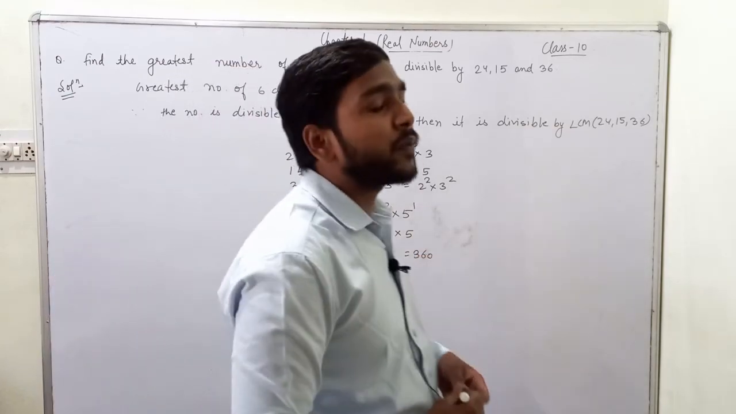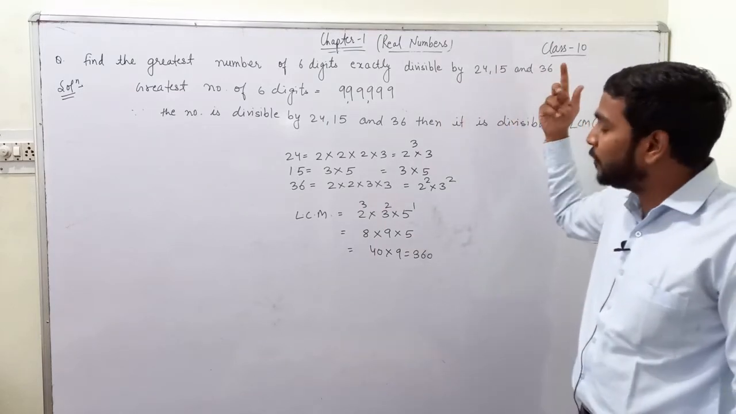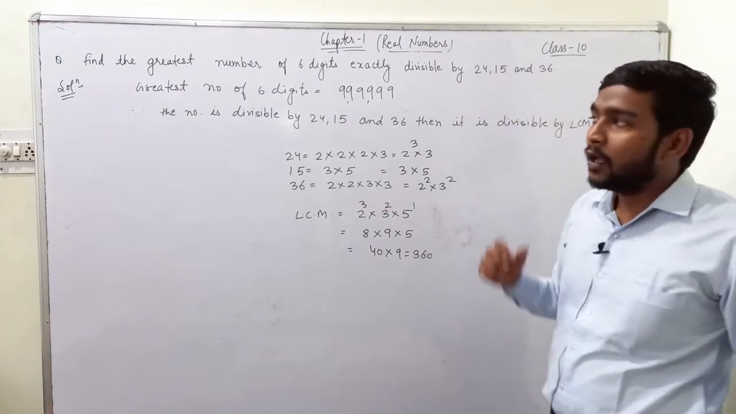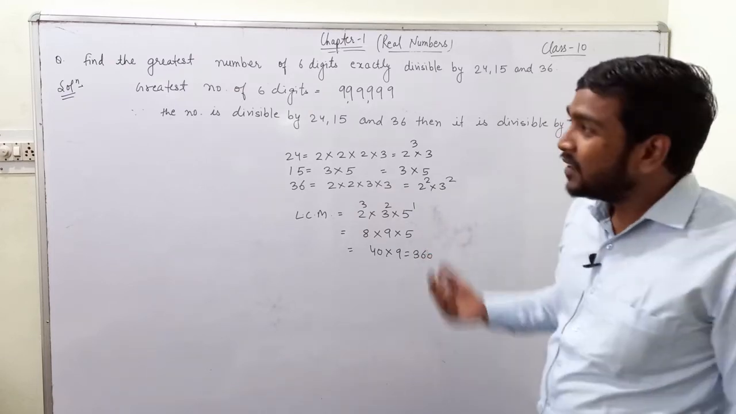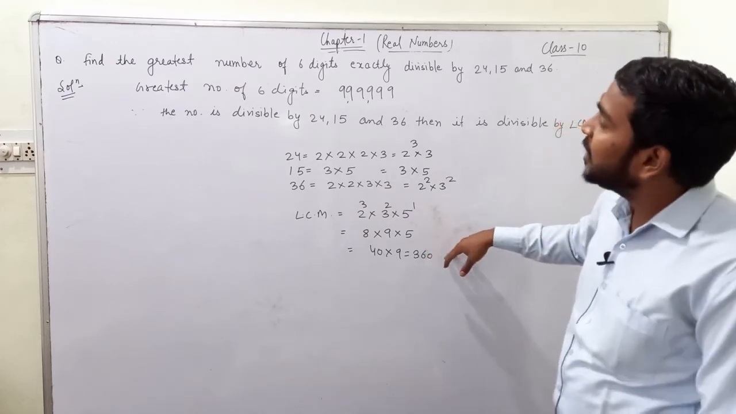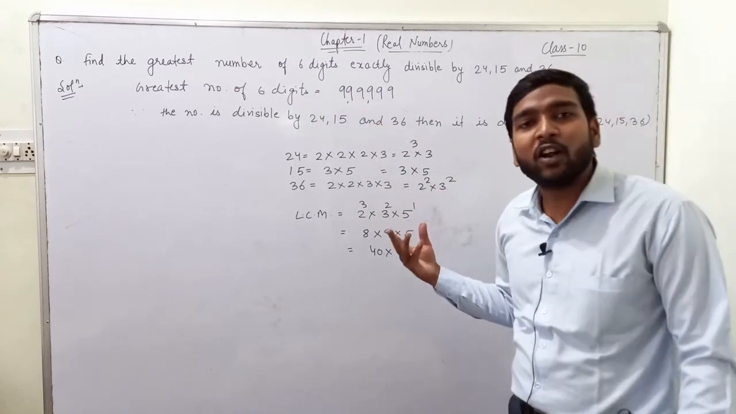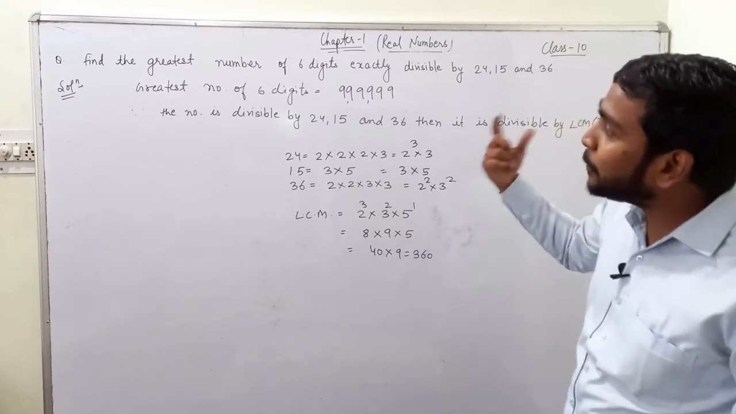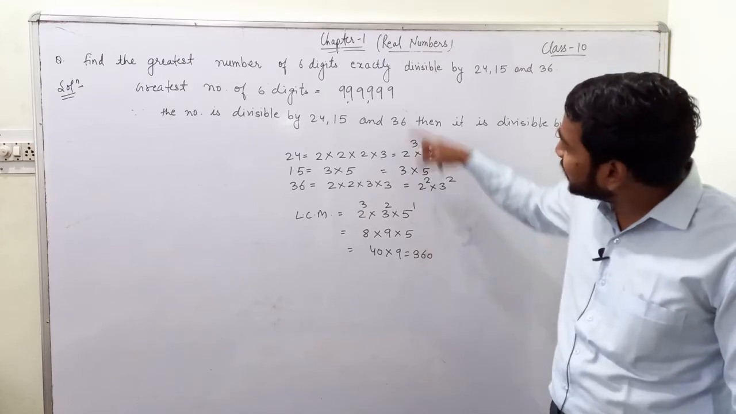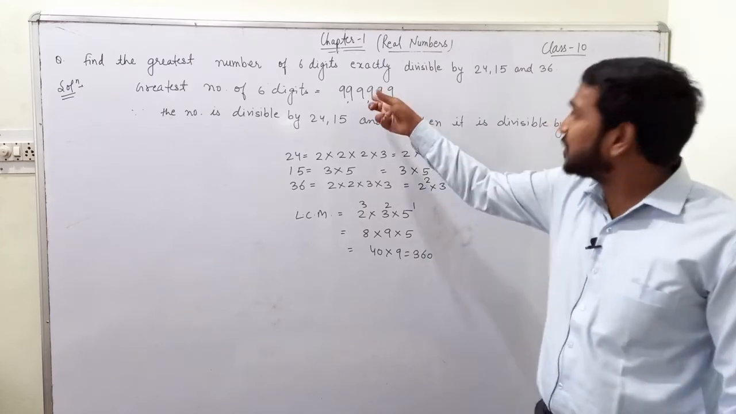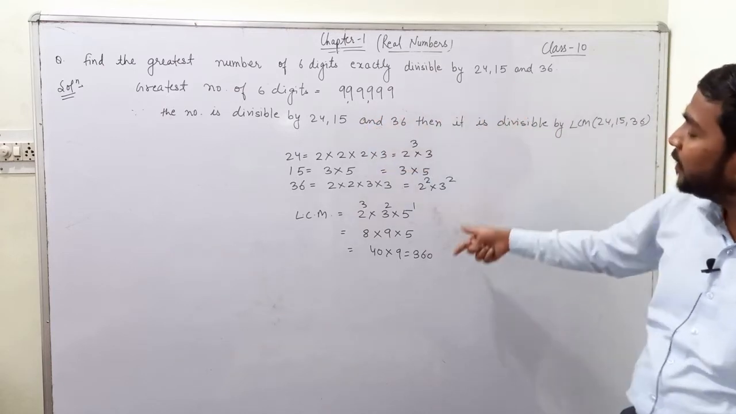Okay. Now if the greatest number of 6 digits is divisible by all three numbers, it will be divisible by 360. So how do we find the greatest number of 6 digits divisible by 360? The greatest number divisible by 360 will be less than or equal to 999999, because it is the greatest number of 6 digits. So if I subtract the remainder when this number is divided by 360 from this number, then we will get the greatest number of 6 digits divisible by 360.